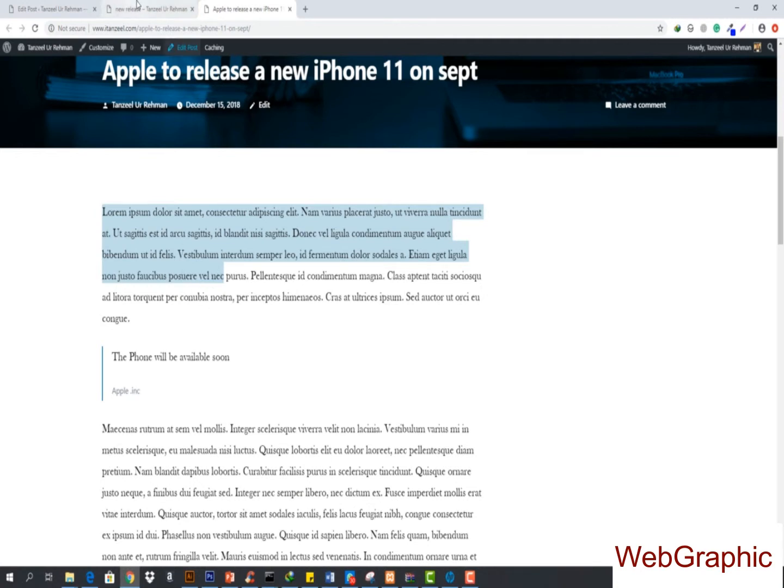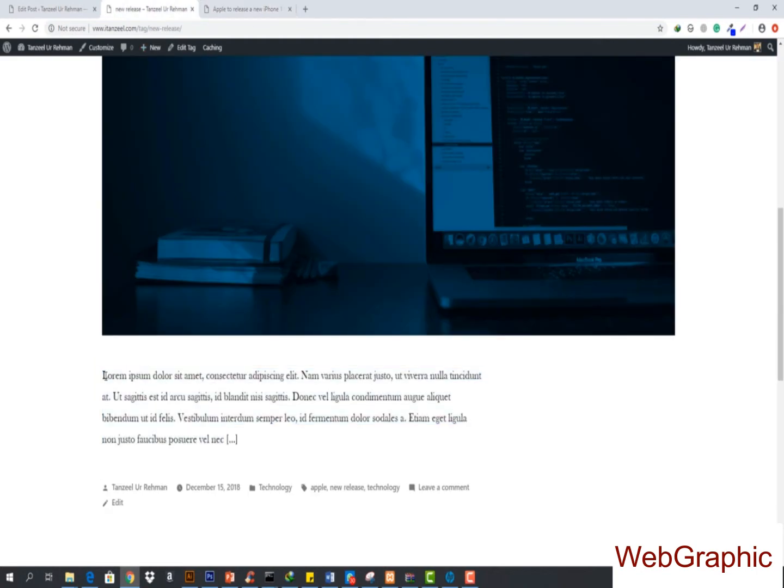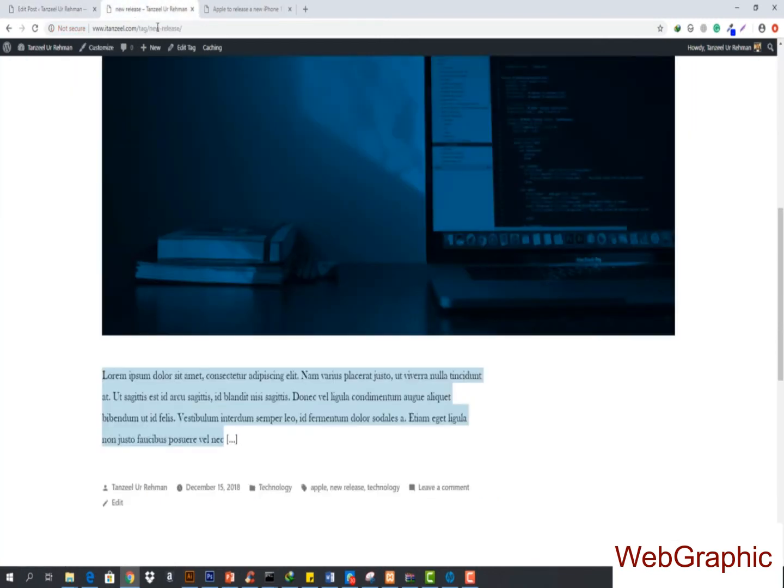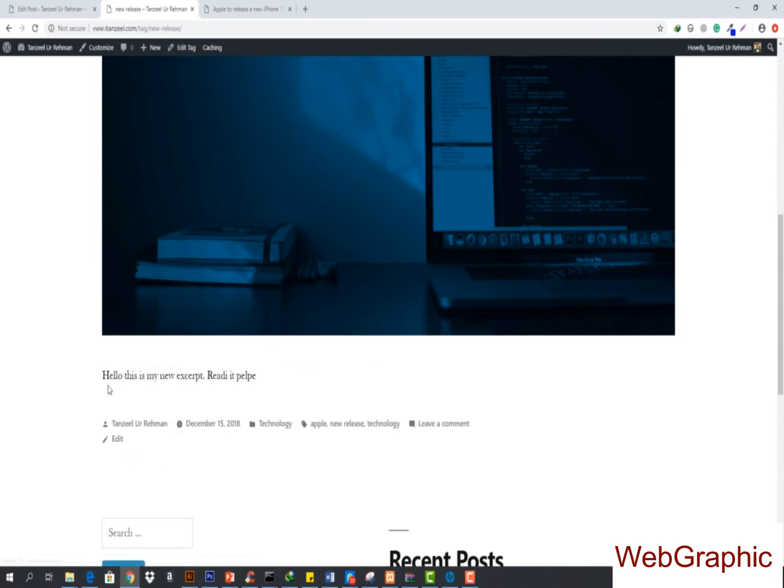Now let's suppose that you want your users to read some great information here. So what you will do is write it there and say, hello, this is my new excerpt, read it please. Then I just hit update and refresh, and now when I refresh it, you will see it has changed. Yes, it is just like that: hello, this is my new excerpt, read it please.